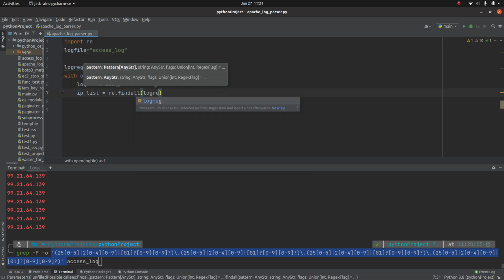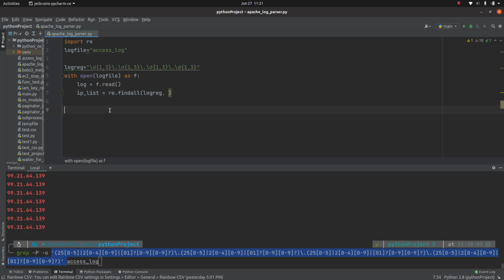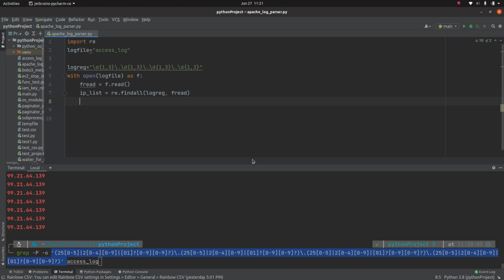First is logreg, the regular expression that we wrote, and the second one is the file name. Just for our own clarity, let me put this fread, because we are reading a file, and fread. So we have read the file.